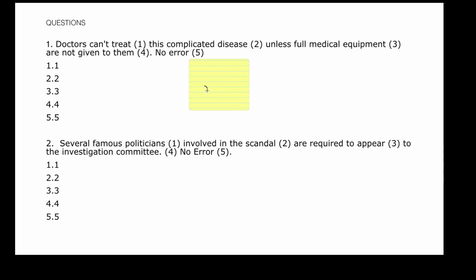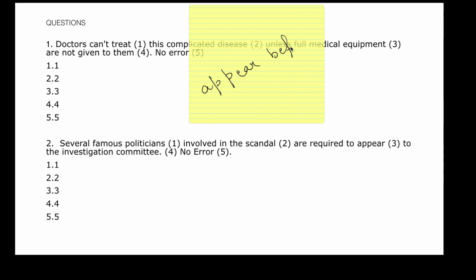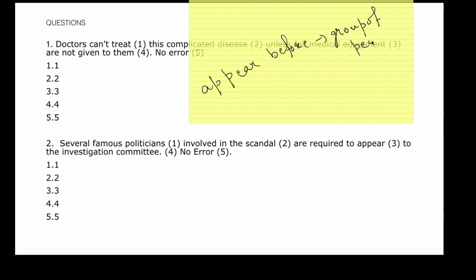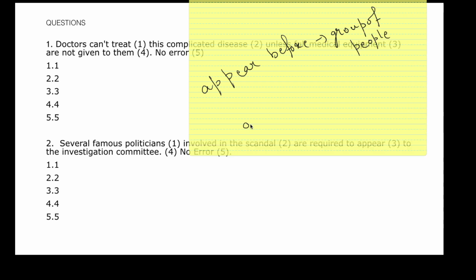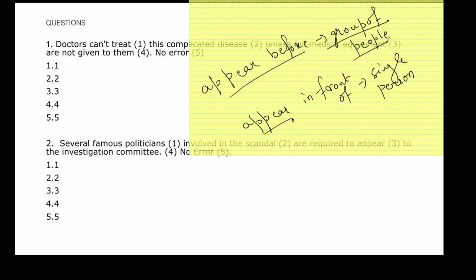Now, there are two things. You always appear before a group of people, and you always appear in front of a single person. It's always appear before a group of people and appear in front of a single person.